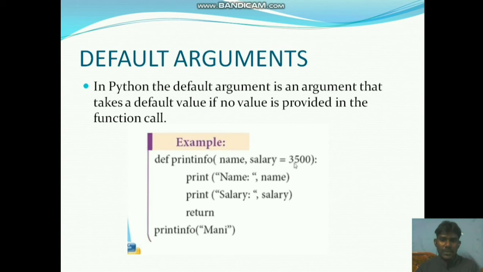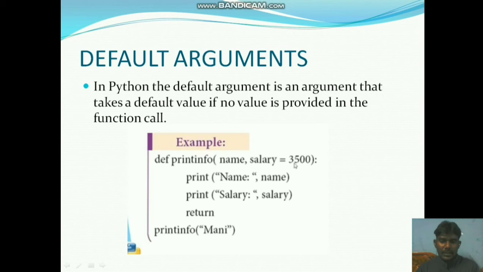See the example here. def is the keyword, print_info is the function name, with parameters name and salary equal to 3500. In the function definition itself we have two parameters. Now we call the function print_info, and here there is only one argument, money.